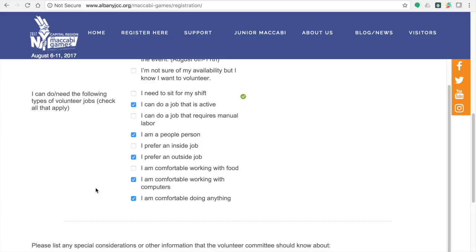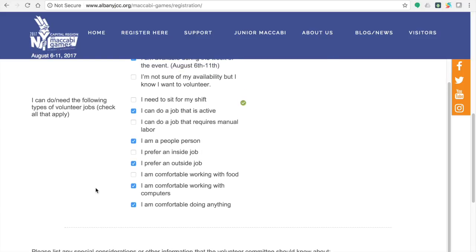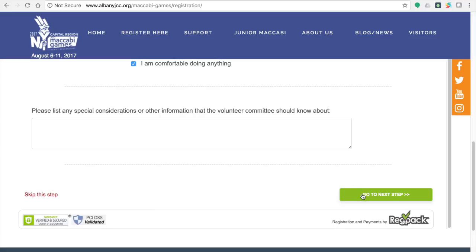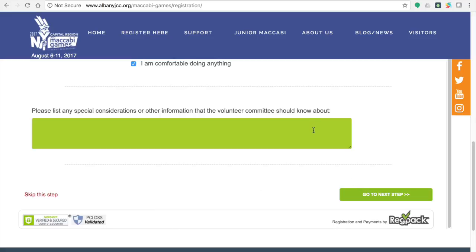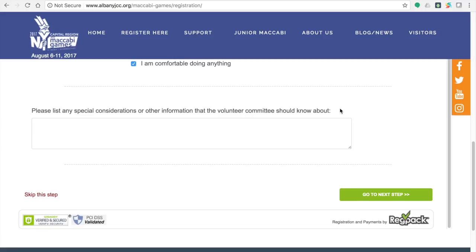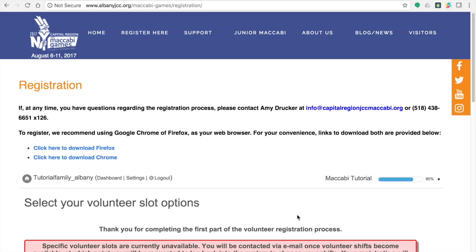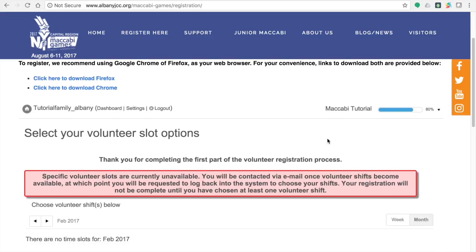We appreciate everyone's time and effort and want to make sure that you are volunteering in the appropriate position. Please list in the box below if there are any special considerations or information that the volunteer committee should know about. Once again, this information is optional and you can leave the box blank if you feel that there's no additional information needed. Click Go to the next step.